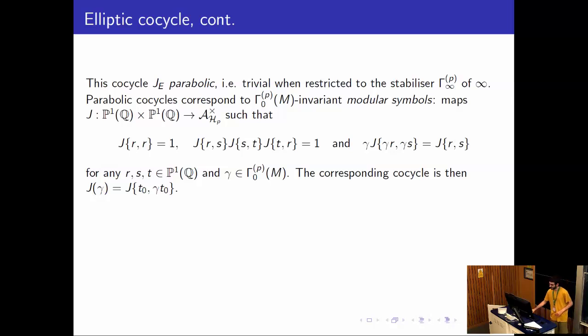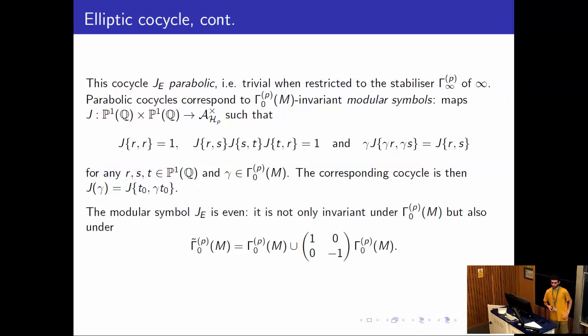And in fact, now I'm going to view the cocycle J_E that I alluded to in the previous slide as a modular symbol. And as a modular symbol, it turns out that it's also invariant under matrices of determinant -1, not just 1.